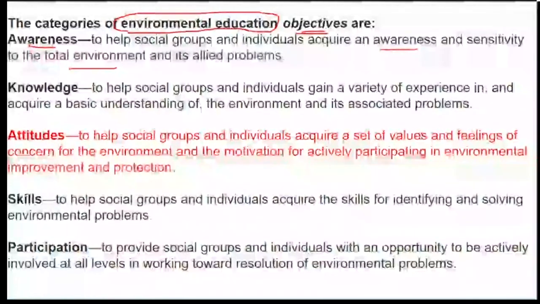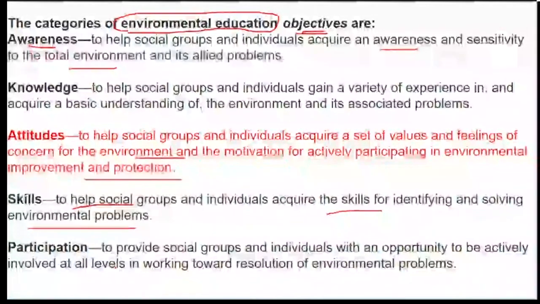Skills talks about helping social groups and individuals acquire the skills to solve environmental problems. Then we have participation, which indicates active participation of everyone in order to solve environmental problems. So these are the environmental education objectives, and you should be aware of them very well.